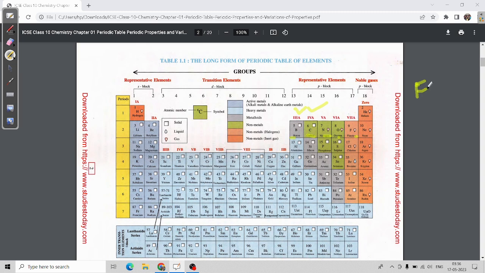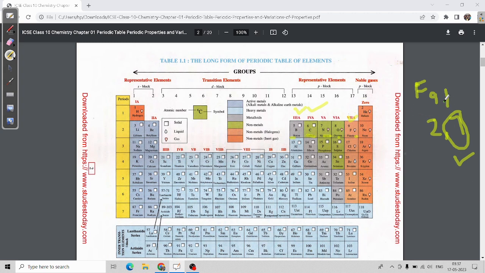Fluorine is 9, so the K shell will take 2, and we get 2 and 7. If we check the valence electrons, it is 7, but it does not belong to the seventh period.